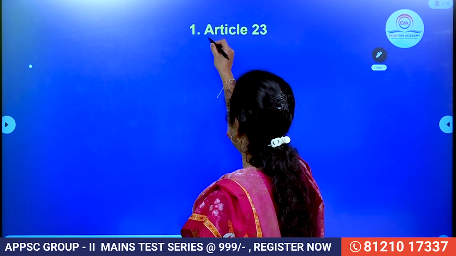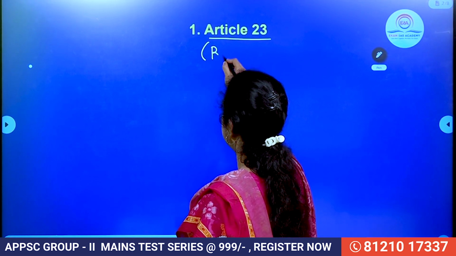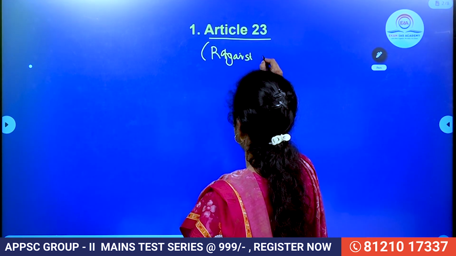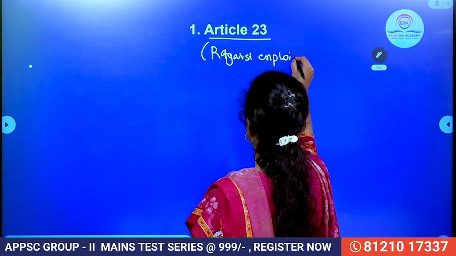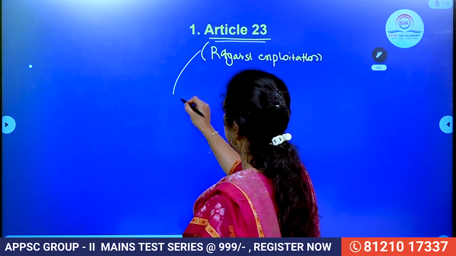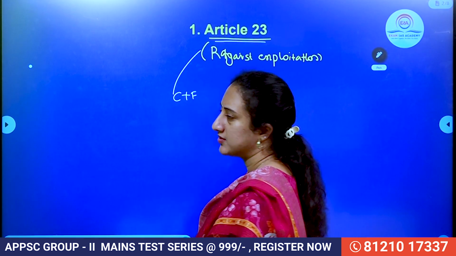Article 23 grants the right against exploitation. What type of exploitation is covered here? This Article 23 is applicable to citizens and non-citizens also.